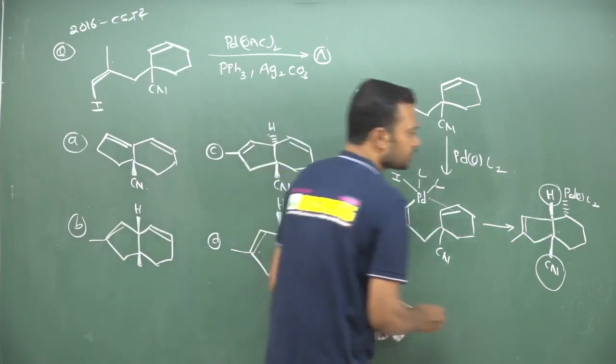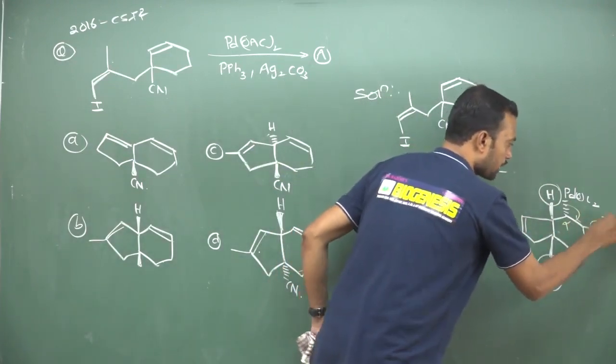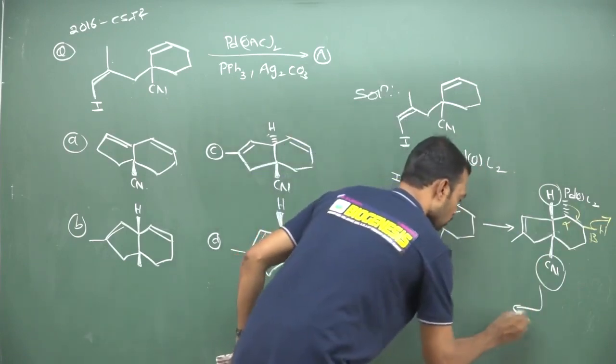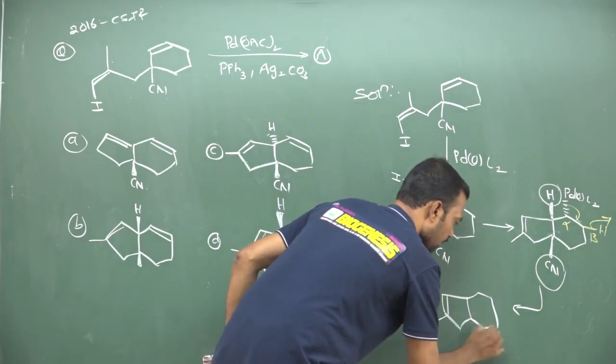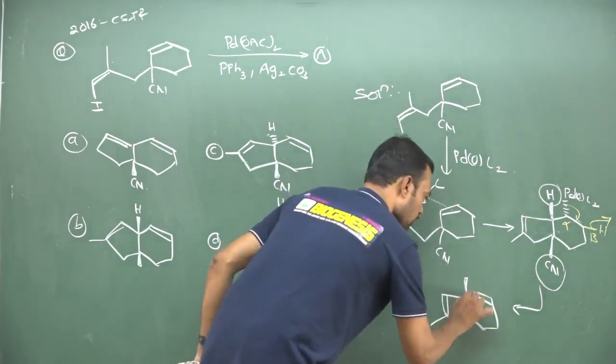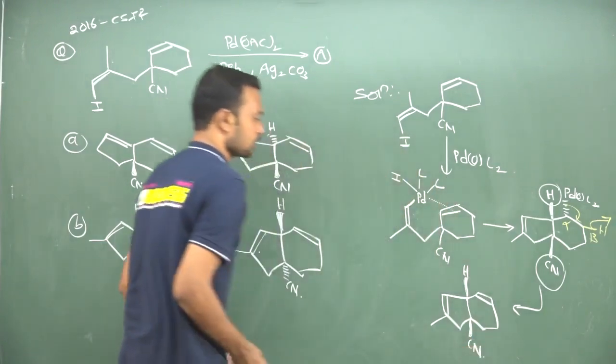So after getting this addition, this is alpha and this is beta. This bond and hydrogen are completely removed. Once it is removed, now you may get a 5-membered ring here, with a double bond, and here you will get one more double bond, and here hydrogen and one more cyanide. So this is the answer.